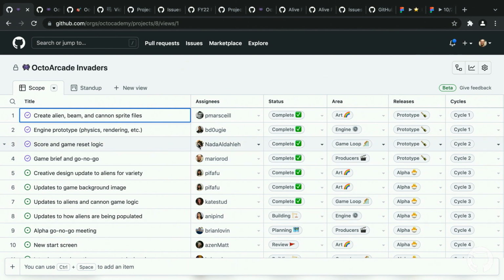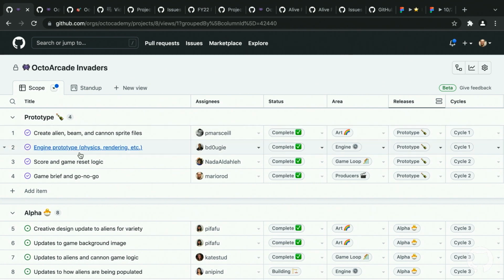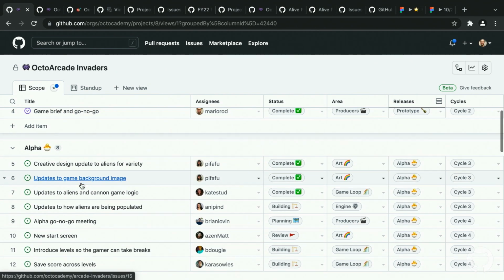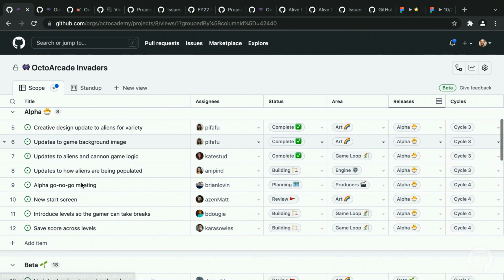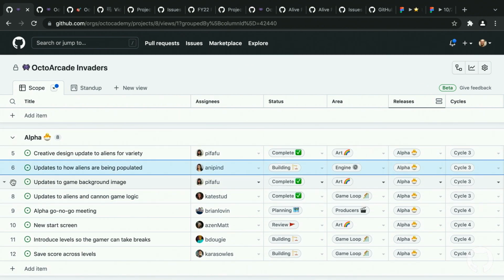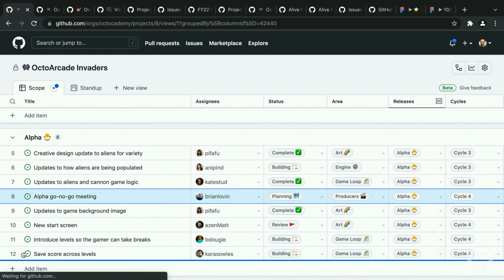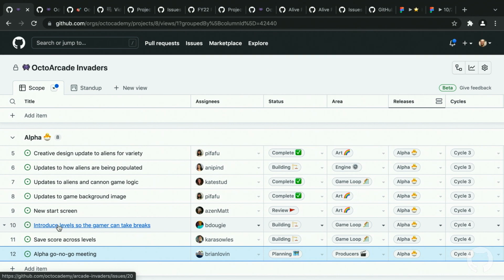Another thing that was really great that we showed is the ability to group by the data. So this is good, but what I really want to do is mainly see it by, let's say, releases. And now I can see everything that got done in prototype, everything that is planned for alpha, and everything that is planned for beta. I could even rank items. So if I want to, I can move this one over here, this one over here. Alpha should be the end thing, so this is wrong. There you go. So I could even re-rank items within it. Really, really powerful overall.